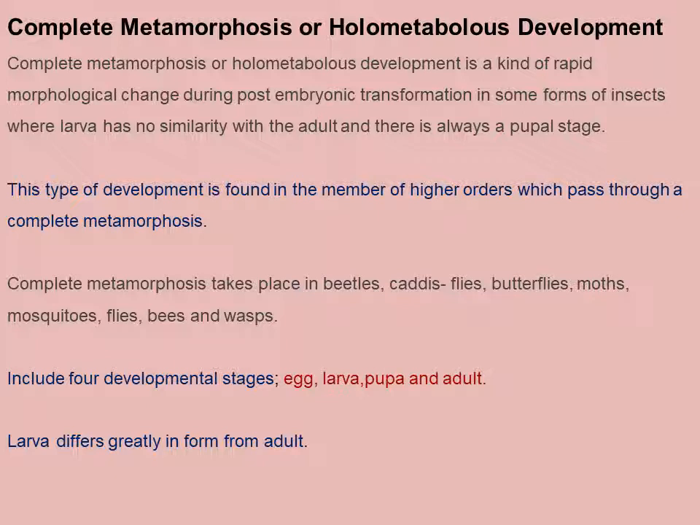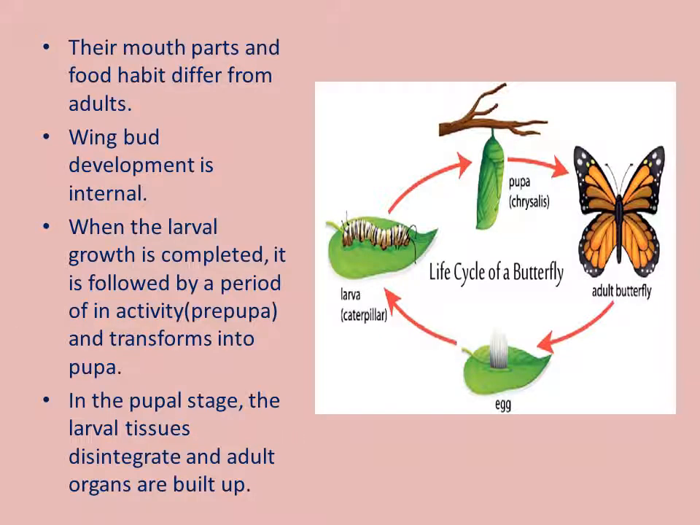This takes place in beetles, caddisflies, butterflies, moths, mosquitoes, flies, bees, and wasps. It includes four developmental stages: egg, larva, pupa, and adult. Larva differs greatly in form from the adult. Undoubtedly, their mouthparts and food habit, that is, of the larva, differ from adults. The caterpillar is a voracious feeder, while the adults have siphoning and sucking type of mouthparts. They are totally different from that of a caterpillar or larva.